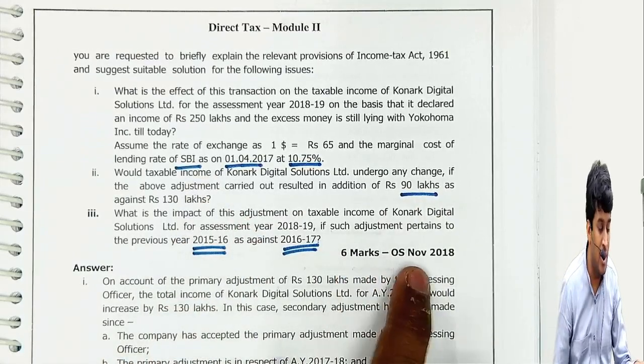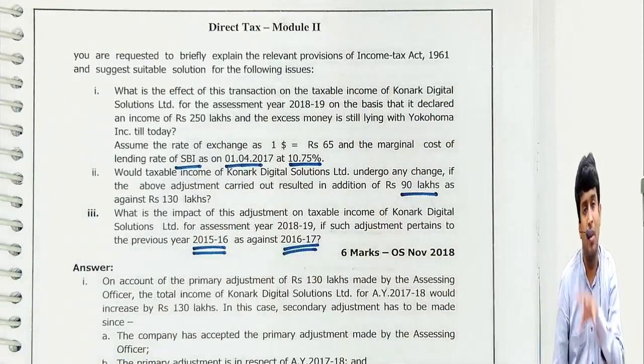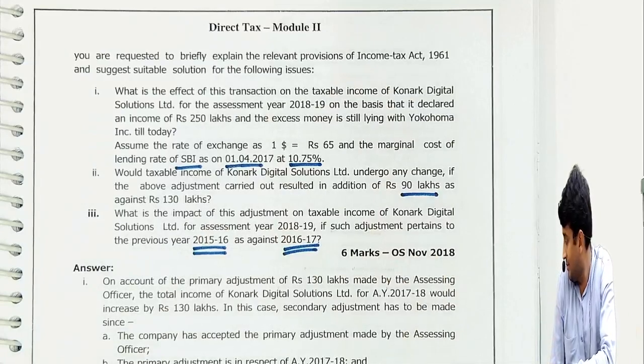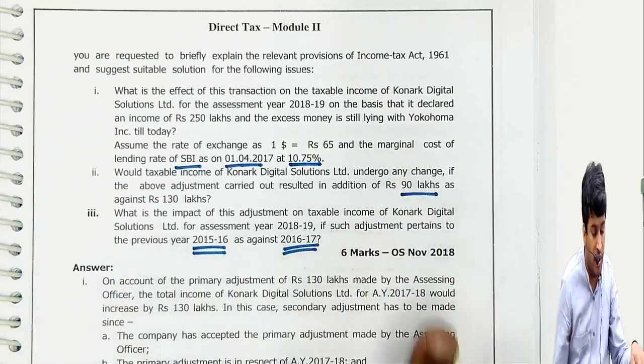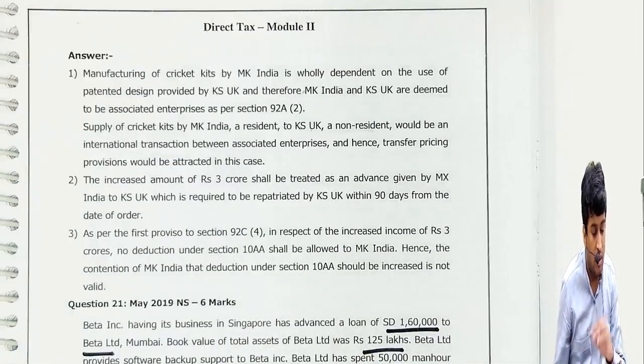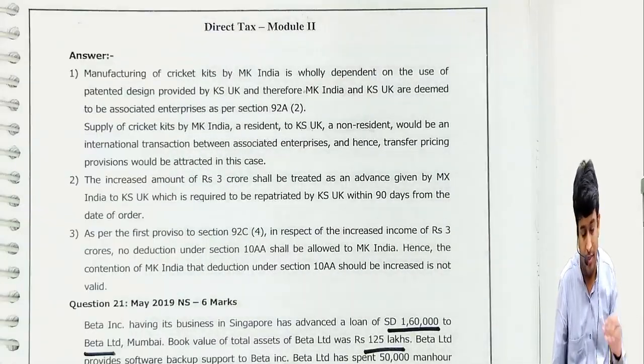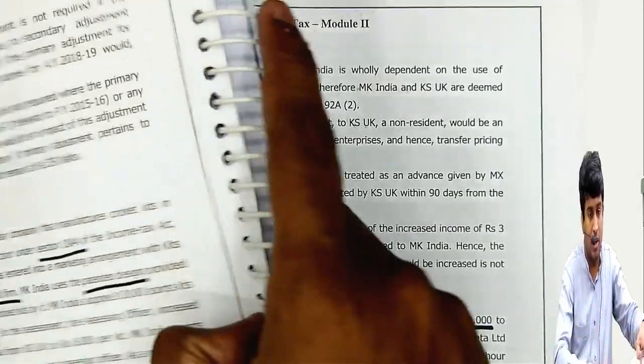Old syllabus, 6 marks, November 2000. This is how questions can come on this particular concept. My job is to discuss the question and answer, sir. Your job is to read all this. It's not my job to read. It's your job to read the answer. Okay, you have to learn the answer, no problem.